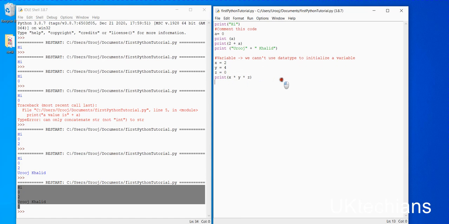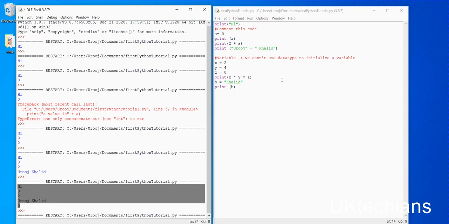We can also use a string. I have used a, so let's say b equals Khalid and print b. Let's save it and run it with F5.